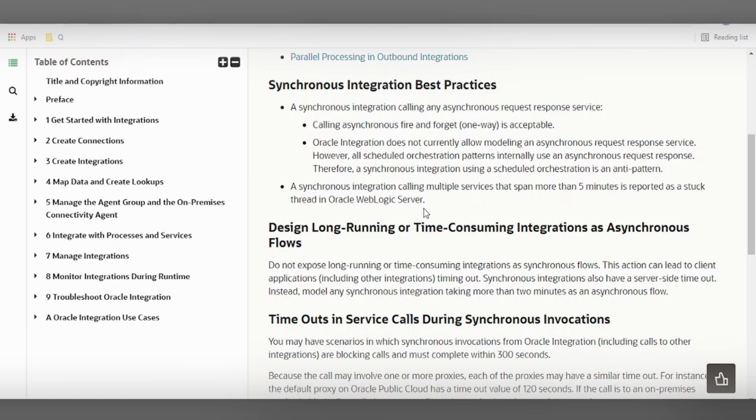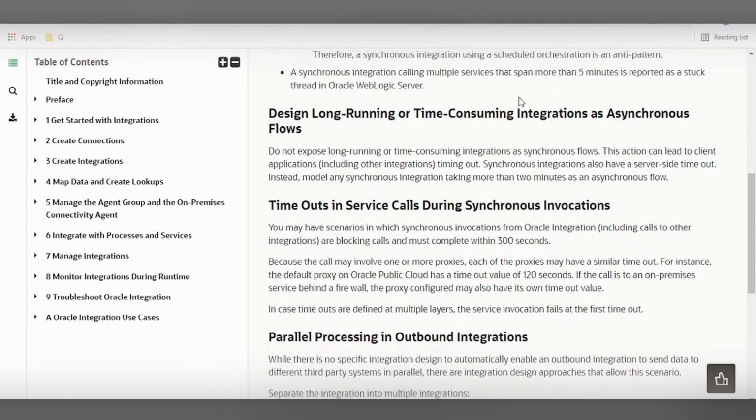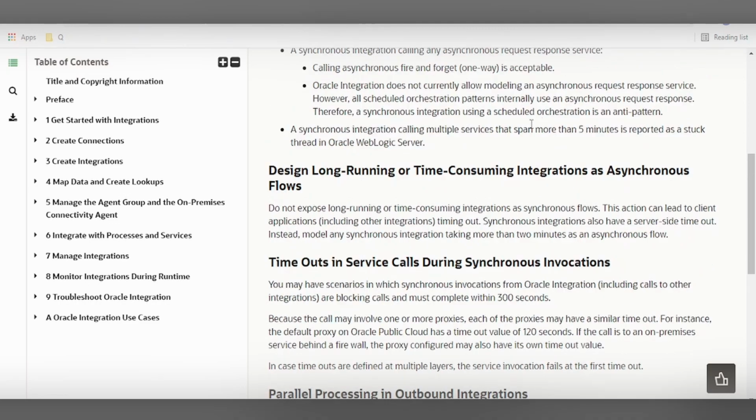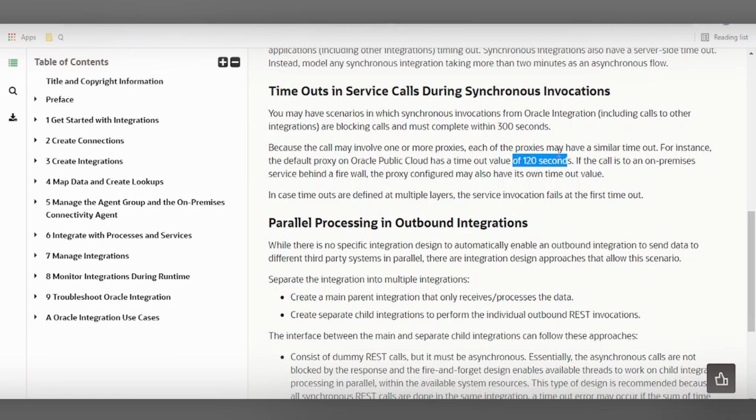So you have to always make sure that the services which you are calling from within your integration shouldn't exceed more than 5 minutes. If there is a scenario wherein you have to call a service which takes more than 5 minutes, then you have to design this in the fashion as described in the following points. We shouldn't expose long running or time consuming integration as synchronous flows, because this will lead to a timeout at the client side. This action can lead to client application timing out, so we should avoid our integration which calls the services which take more than 5 minutes. The timeout duration which is mentioned over here is 120 seconds in Oracle public cloud.